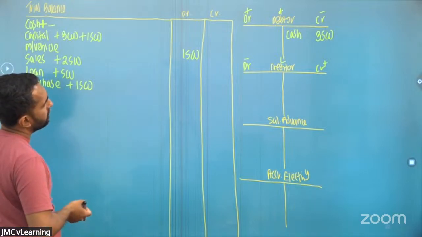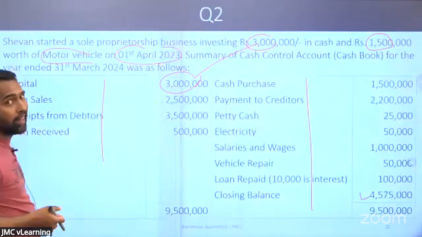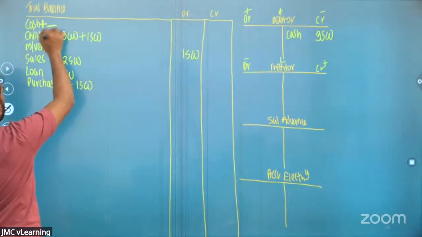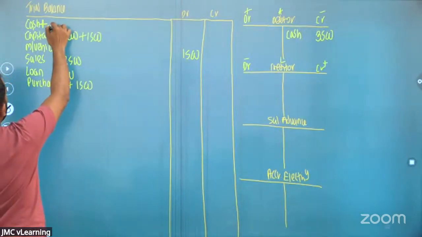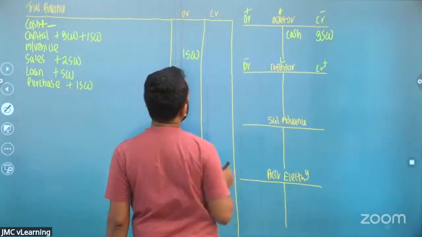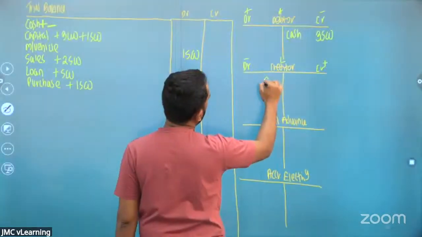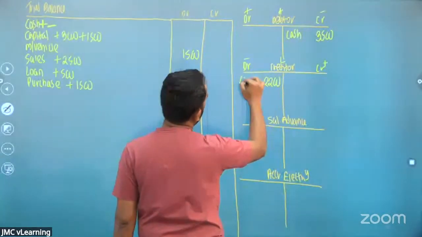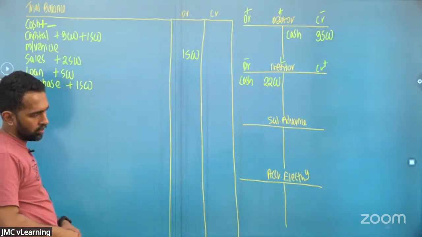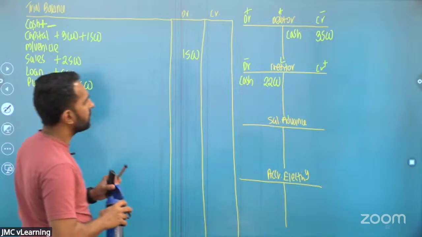Look at the next item. Payment to the creditor. When you are making a payment, cash comes down. When you are making a payment to the creditor, cash comes down and the creditor comes down. So creditor comes down means debit. 2200 will be debited. Cash comes down, creditor comes down. Okay.